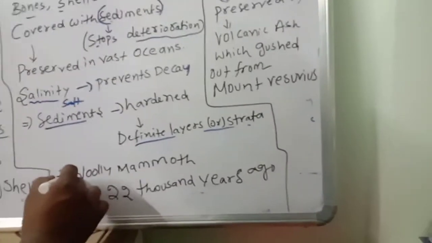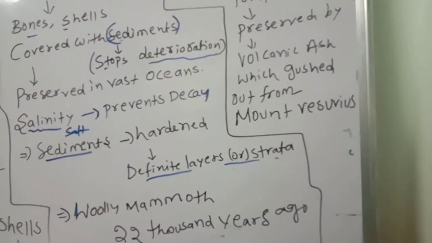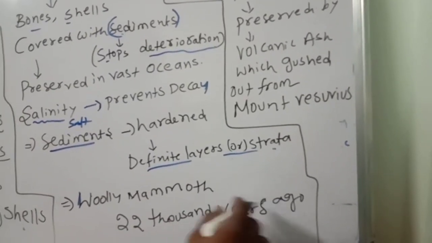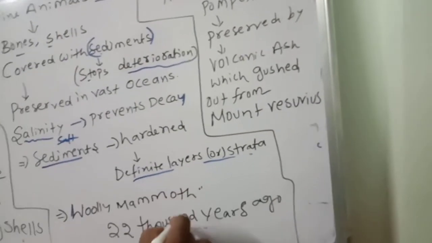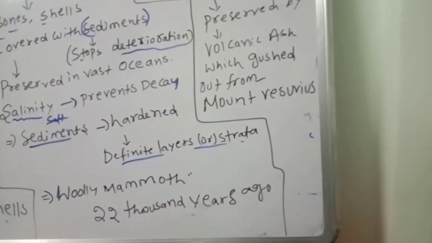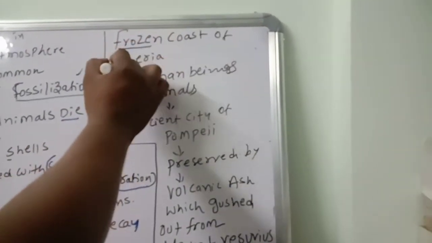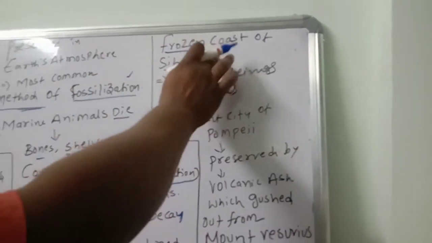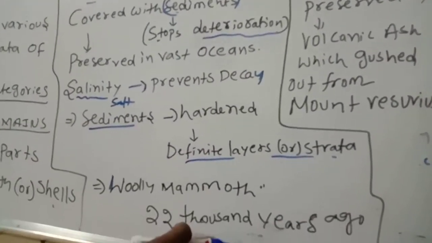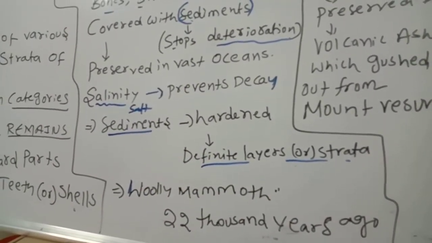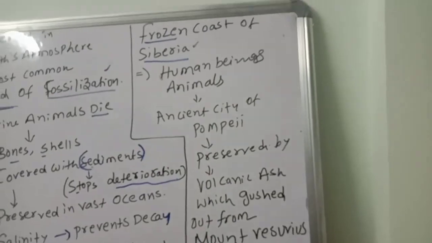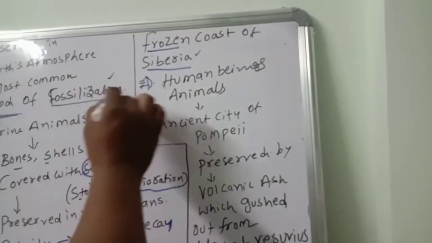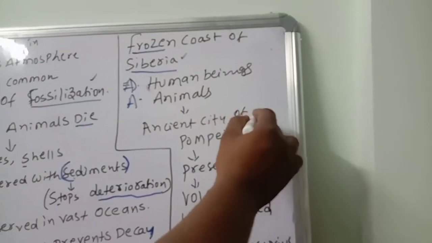Next, the best example mentioned here is the woolly mammoth. The woolly mammoth lived in this world 22,000 years ago. How did they study this organism from 20,000 years ago? It was identified in the frozen, very cool coast of which region? Siberia. This woolly mammoth was identified in that area because of the cool condition, so without disturbance it survived.